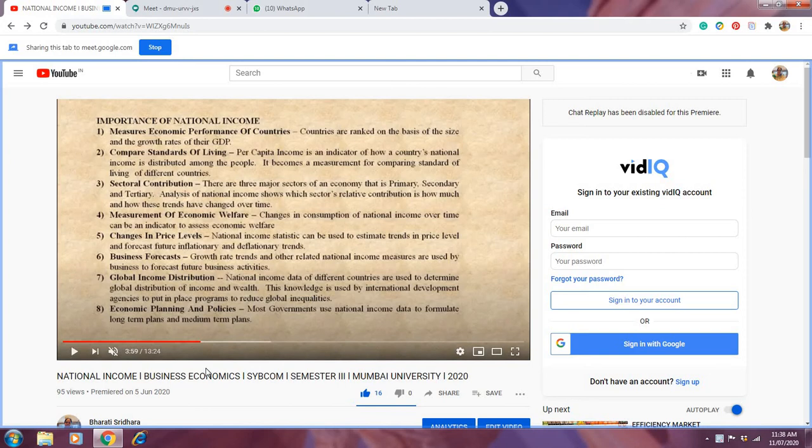Now the next is business forecast. What do you mean by forecast? Forecast means to predict. For example, last week it was forecasted that rains will be very heavy in Mumbai. That is forecasting. Like this, there is business forecasting, where the growth rates and other related national income measures are used by businesses to forecast future business activities.